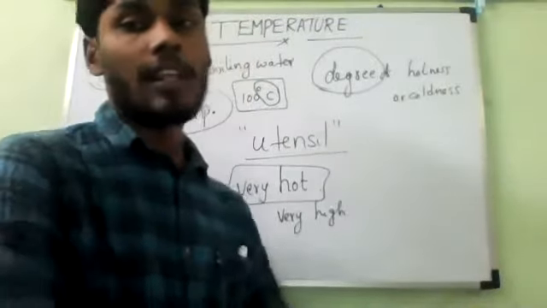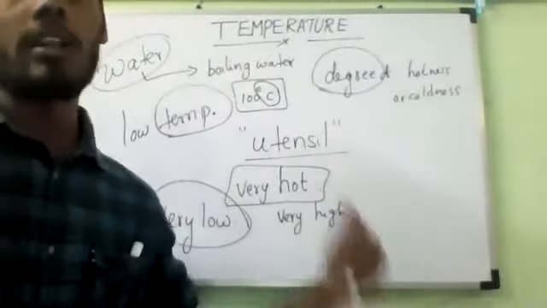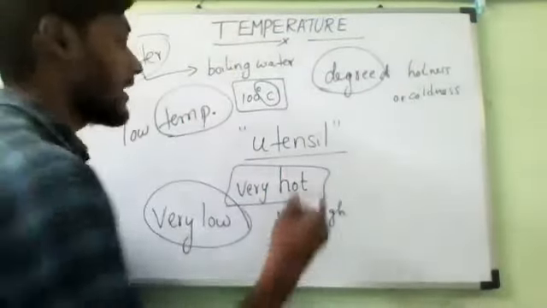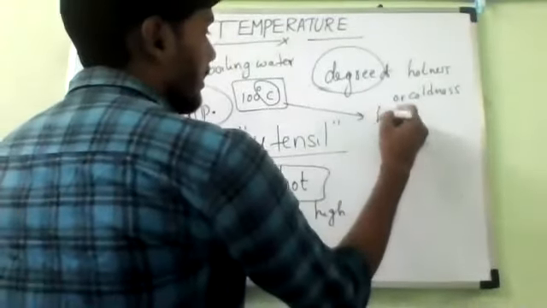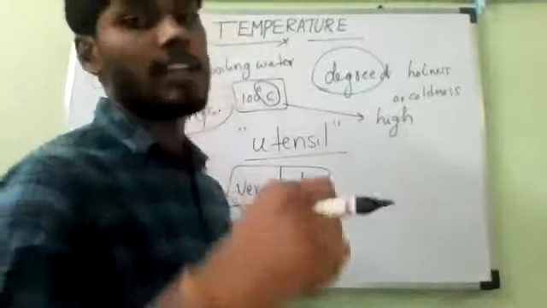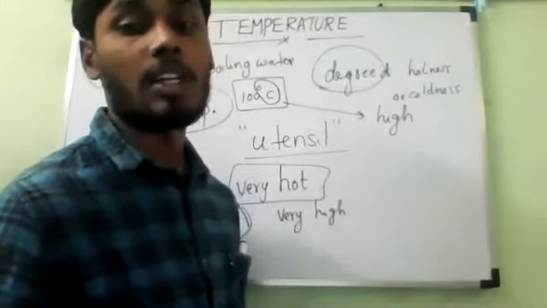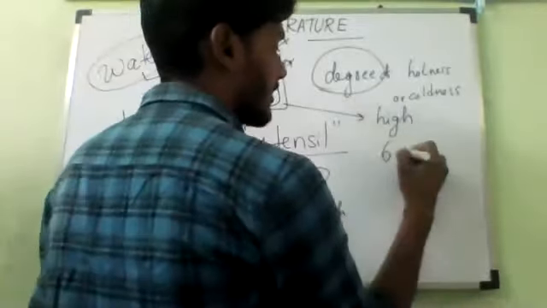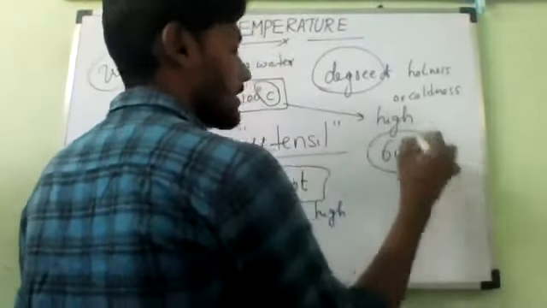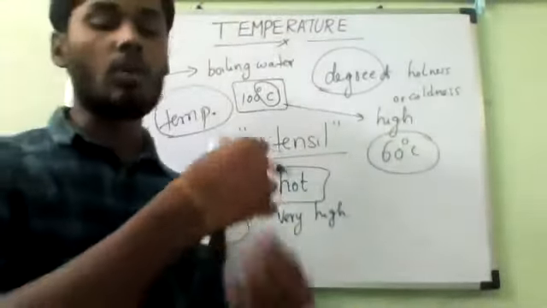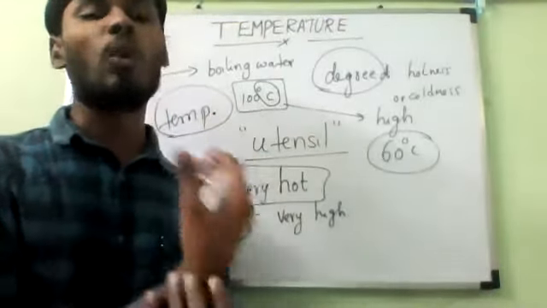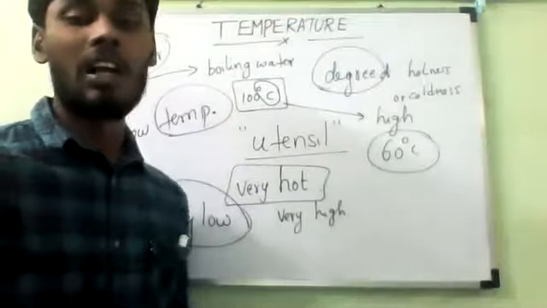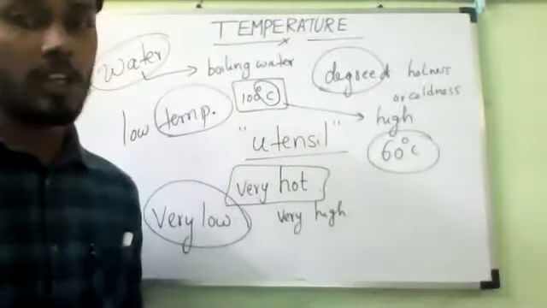So if we take the example, the temperature of boiling water is 100 degrees Celsius, which is quite high. Is it yes or no? Yes, sir. If you keep your hand in that 100 degrees Celsius water, what will happen? It will burn our skin, because our body can resist temperature up to a maximum of 60 degrees Celsius. After that, slowly it will start forming bubbles. When it is more, the skin will come outside. It will melt, in the sense that it will burn our skin, flesh, and everything. That is what I'm saying.